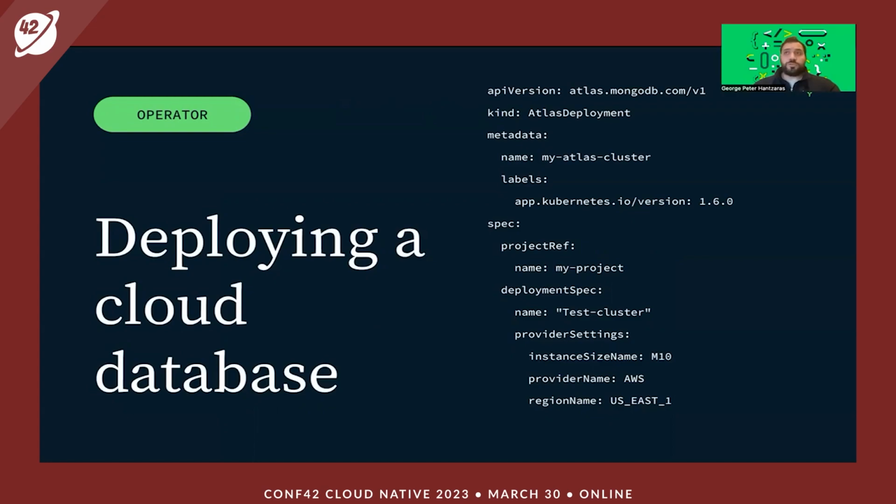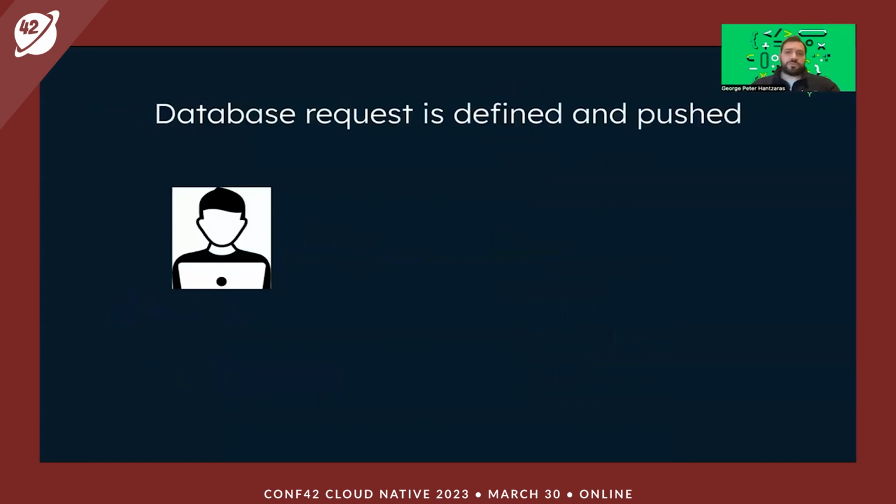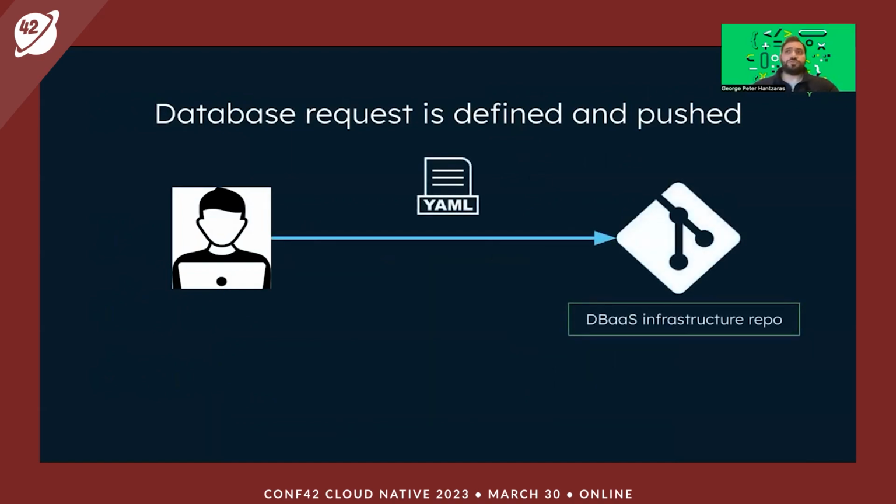So what we want to do is to automate this process. Instead of having these YAML files locally and running commands locally, we would like to do this in a different way. We have the developer, the YAML is developed, and then the YAML is pushed to a repo, which is specifically designed to have our infrastructure as code files.